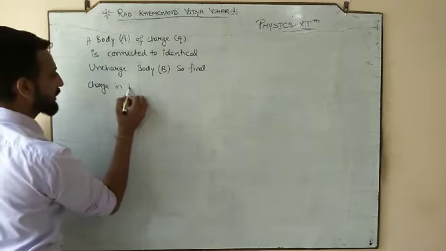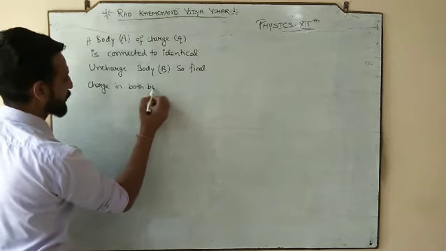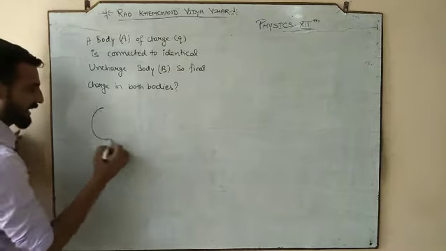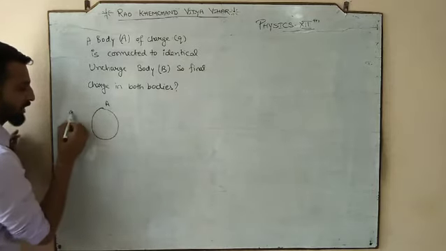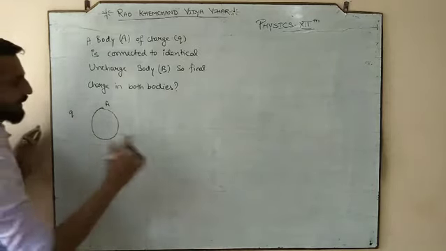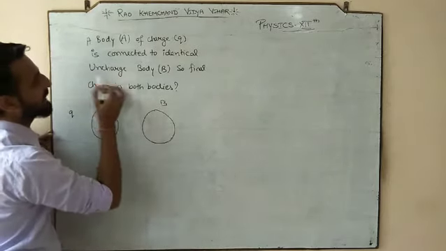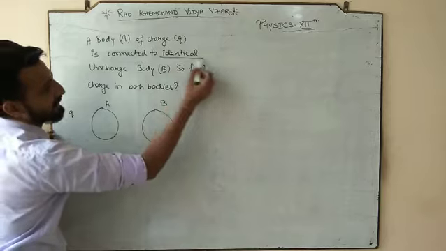We have body A which has the charge Q. We have body B, but this body is identical. So there are two things.